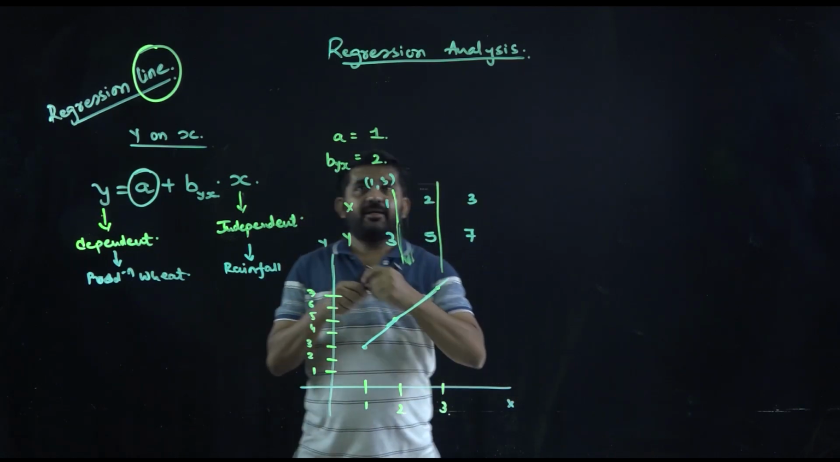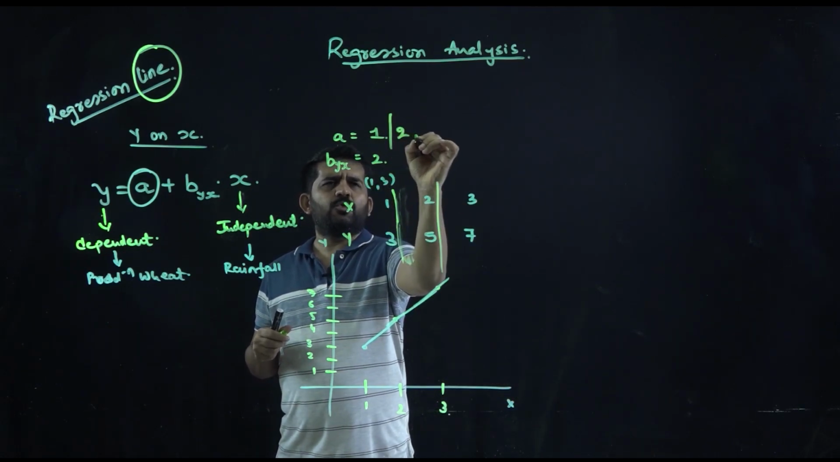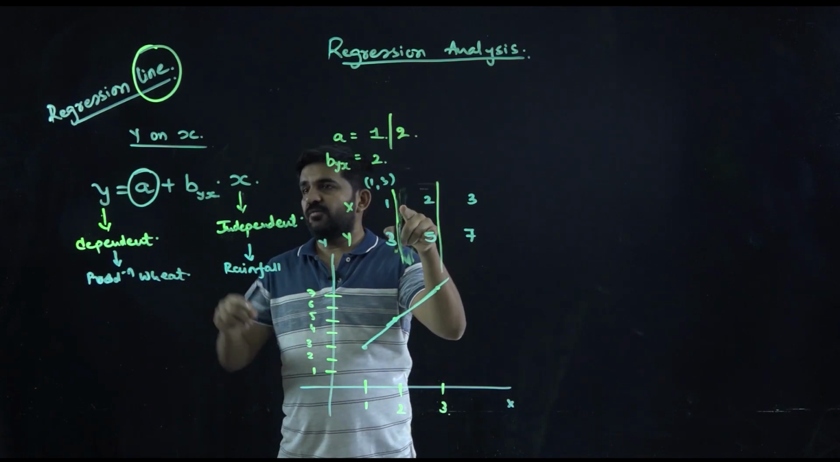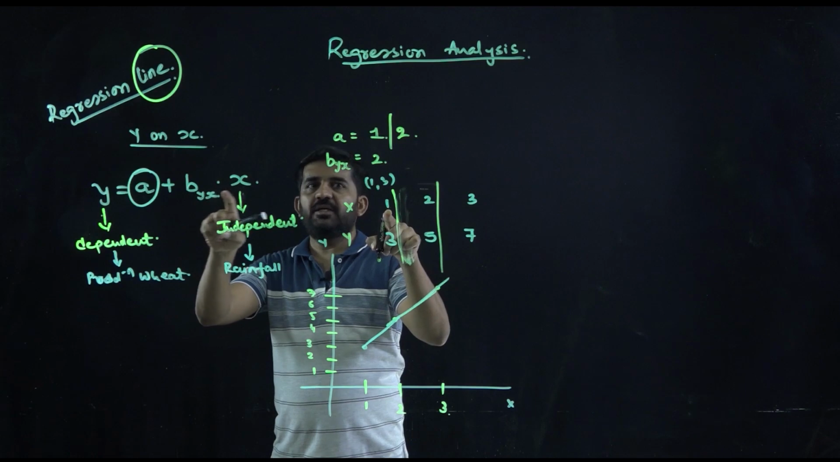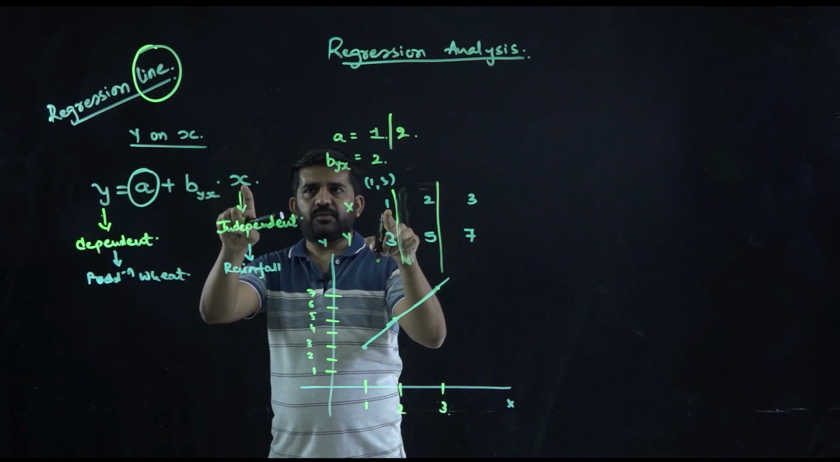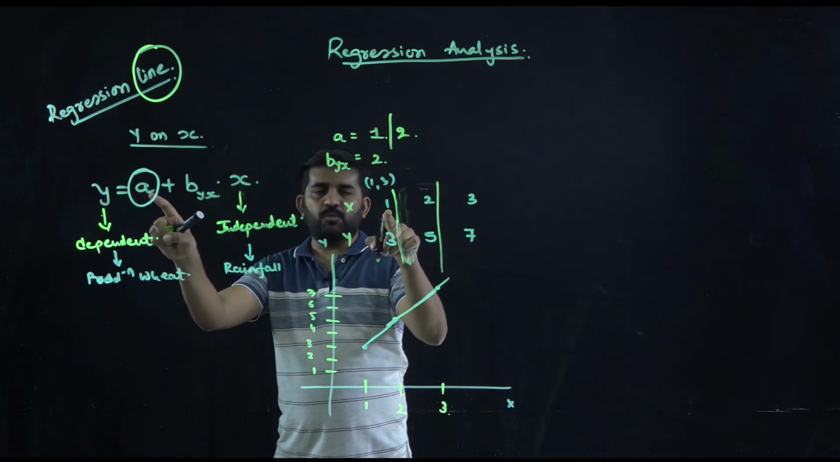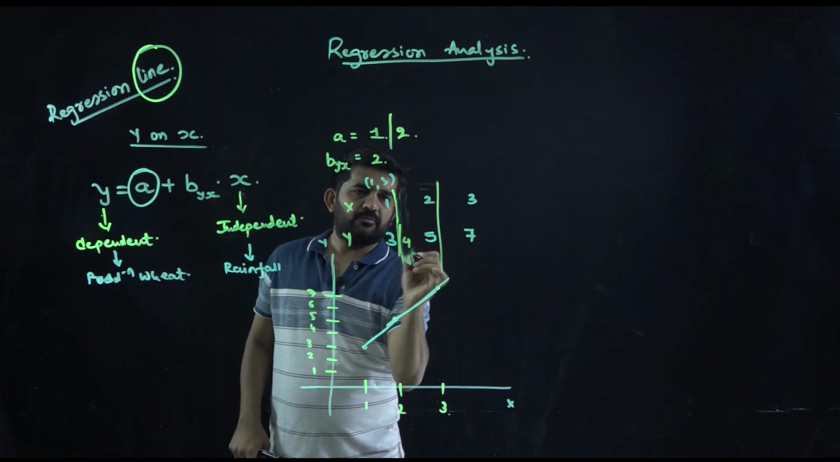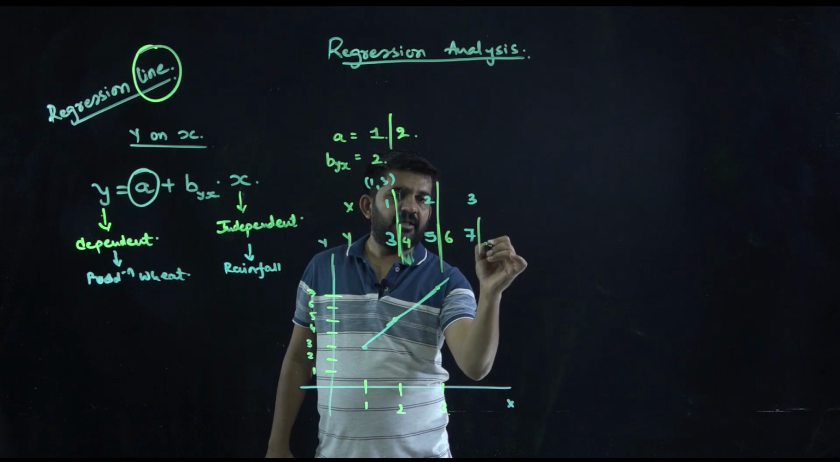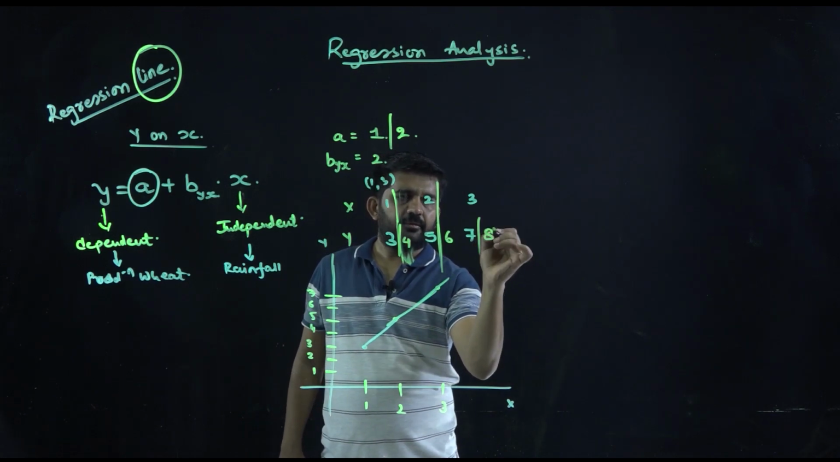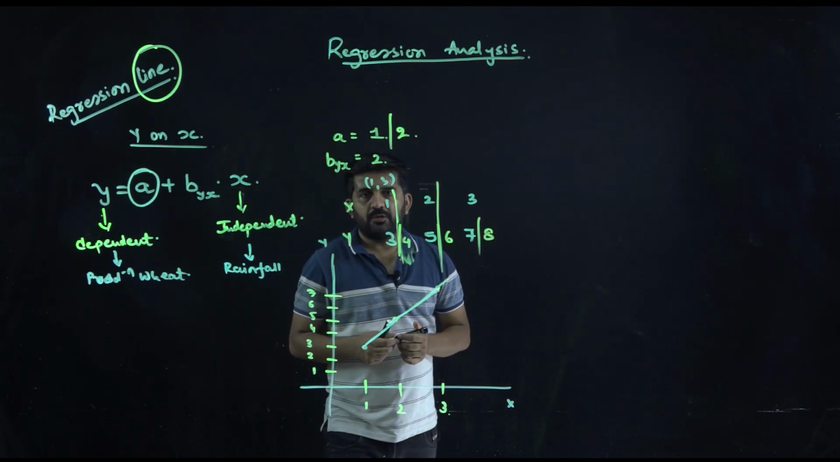Say I am drawing the line where a is equal to 2. If a is equal to 2, if x is 1, y will be 1 into 2, 2 plus 1, 3. So y will be 4. Here y will be 6. Here y will be 8. So how will the graph look?